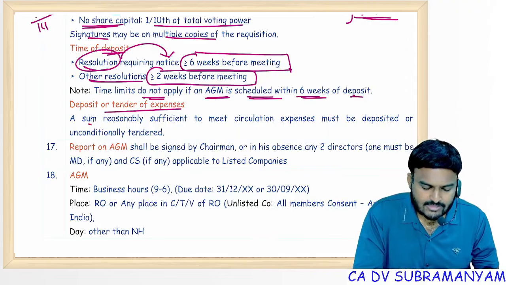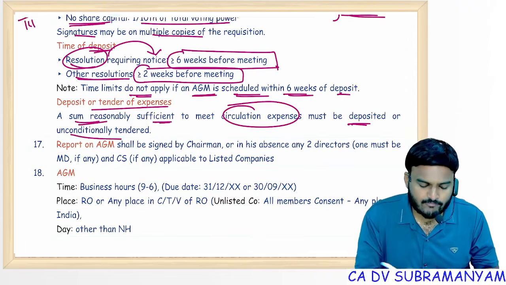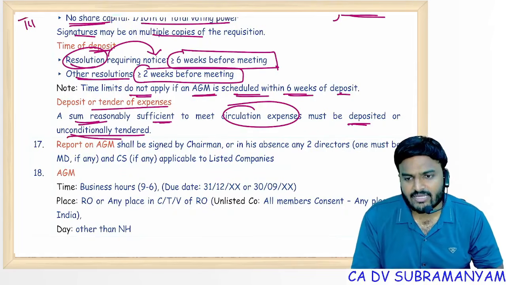And to avoid unfair publicities, some people play cheap tricks. To avoid them, a sum reasonably sufficient to meet circulation expenses must be either deposited, actual performance, or unconditionally tendered, attempted performance.